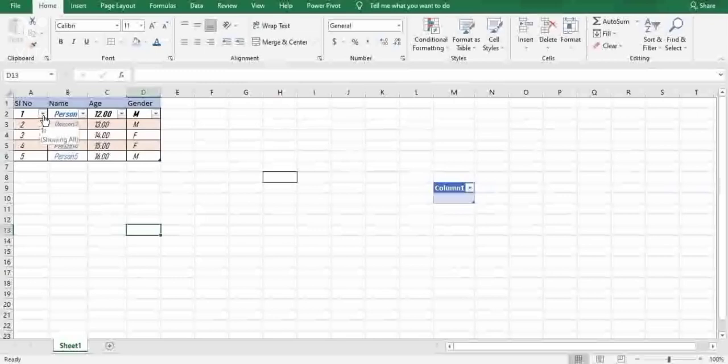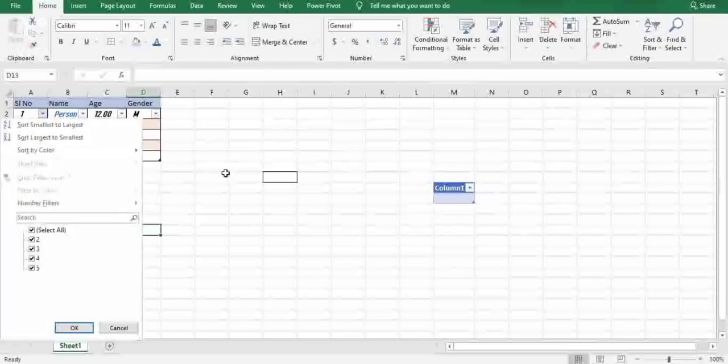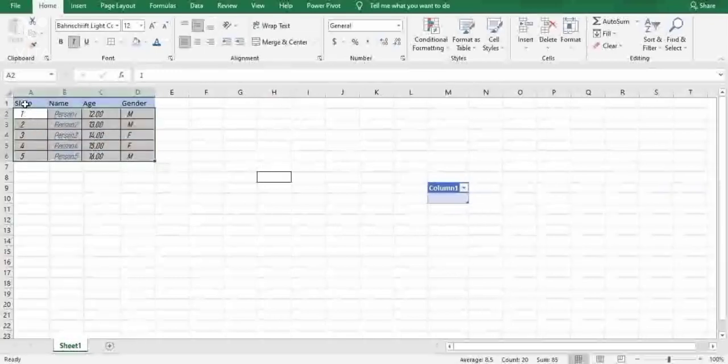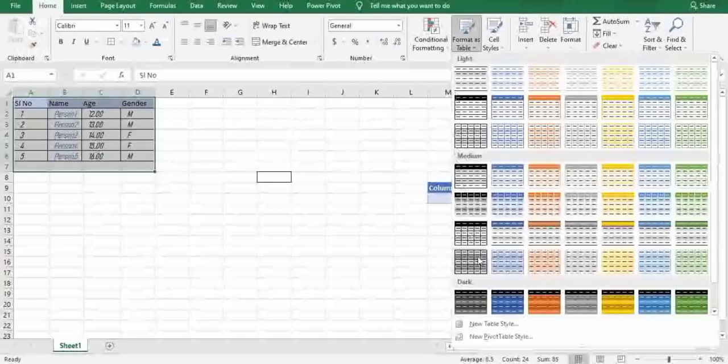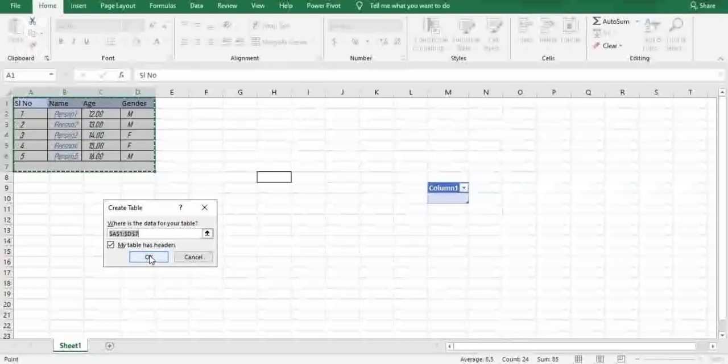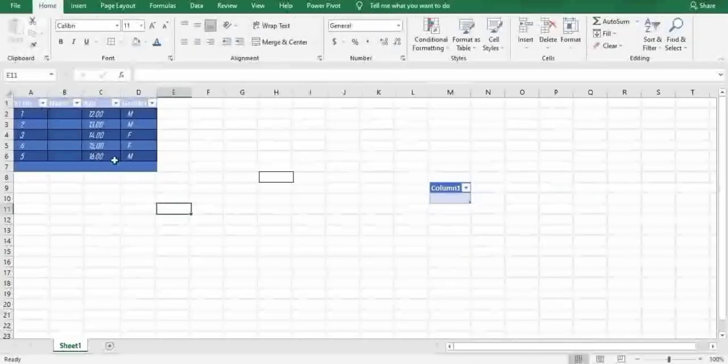But you can clearly see here, friends, the filter is added here. What I will do, I'll select the entire table, and I'll give the format of data and press OK. Now I can clearly see the data is successfully formatted along with the filters.